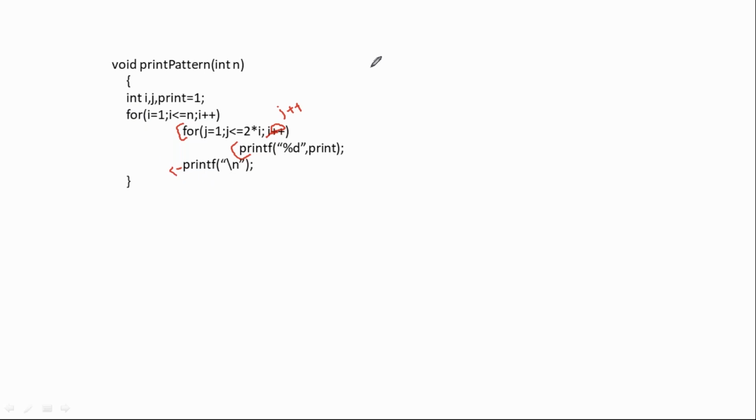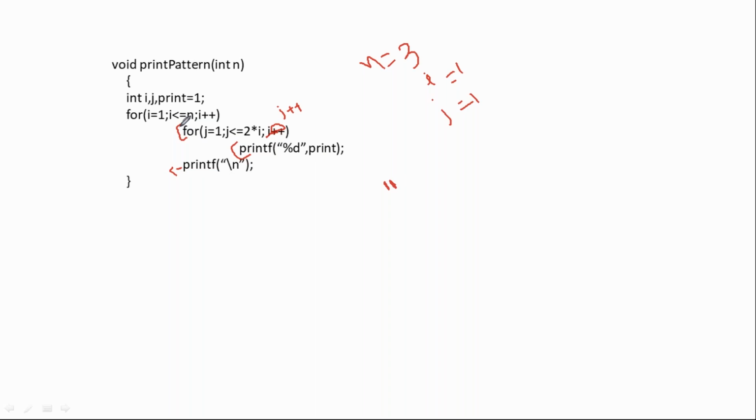What happened? Let's take the n value given right now as 3. So 1 less than or equal to 3, condition true. The i value is right now 1, and the j value also starts with 1 every time. Then 1 less than or equal to 3, condition true. 1 got printed. Control comes back, j plus plus. 2 less than or equal to 3, condition true. 1 got printed. 1 got printed.